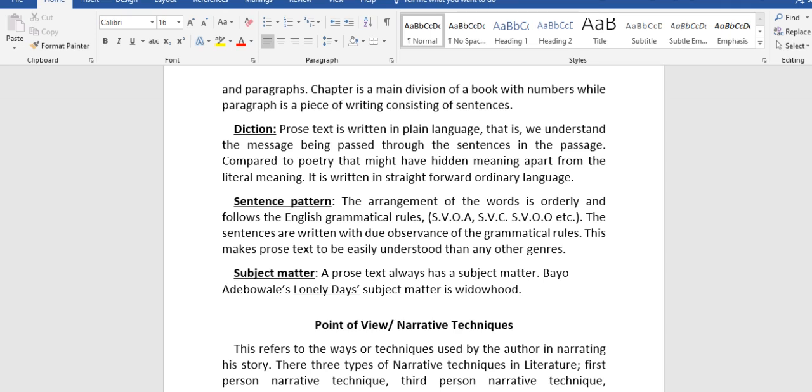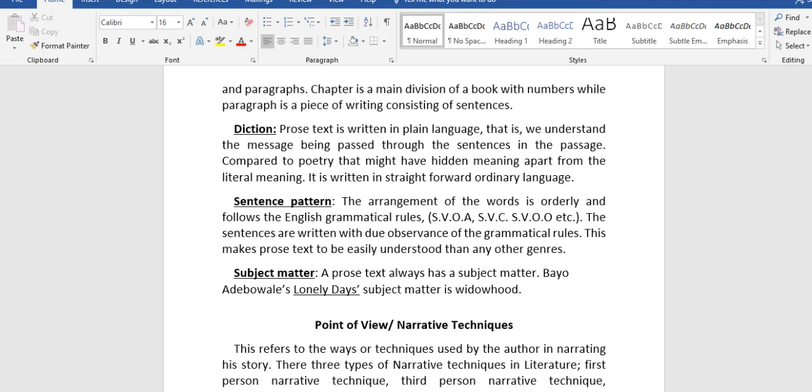We also have to consider the sentence pattern. If you look at the sentence patterns, the arrangement of the words is orderly and follows the English grammatical rules of SVOA, SVC, SVOO, etc. The sentences are written with due observance of the grammatical rules. This makes prose text easier to understand than any other genre.